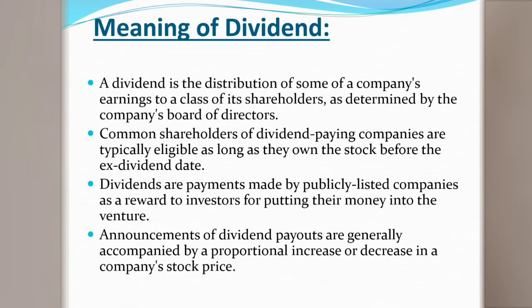Dividends are payments made by the publicly listed companies. The publicly listed companies are distributing the dividends to their shareholders. It means that the public companies are distributing dividends to their shareholders, and that we call dividends. Generally, dividends have to be paid out to shareholders as a profit of the company.